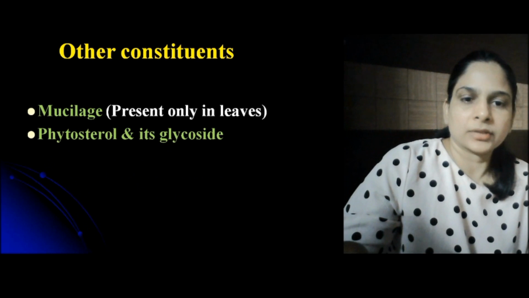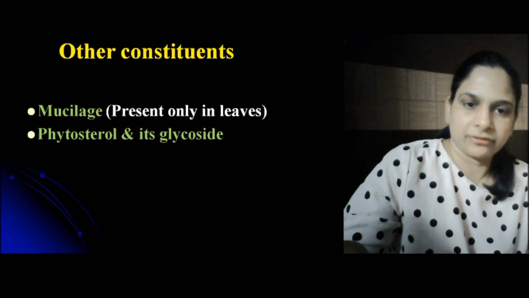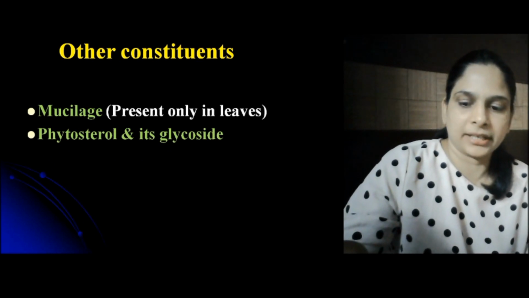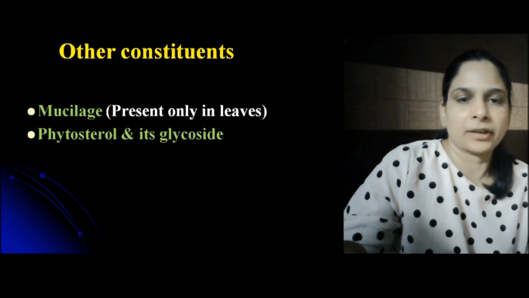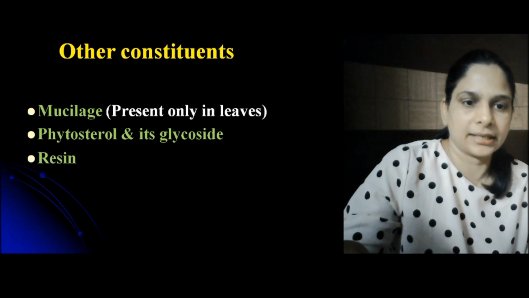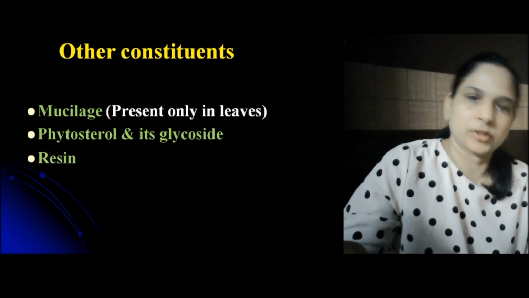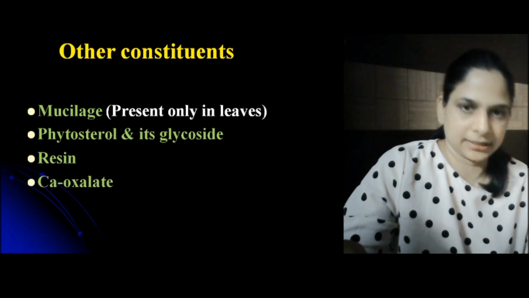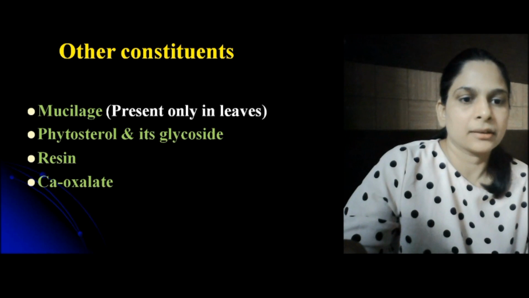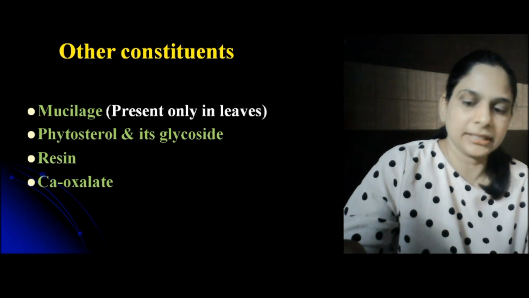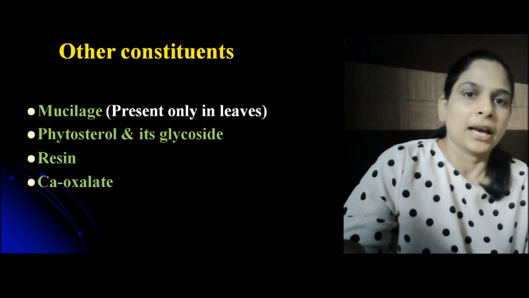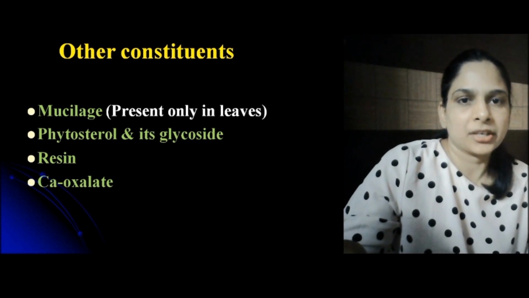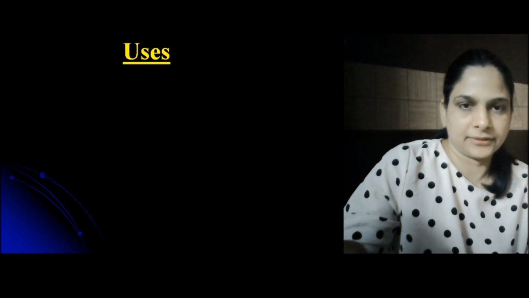Then phytosterols are present in both free form and glycosidic form. Resins are also present in minute quantity, and calcium oxalate. The prisms of calcium oxalate crystals are present in senna leaves, which is a very distinguishing feature of senna leaf.